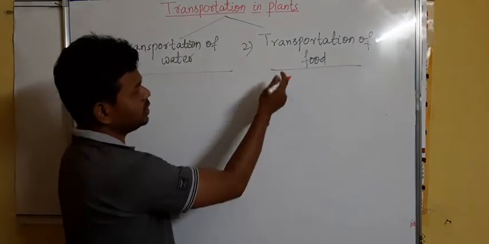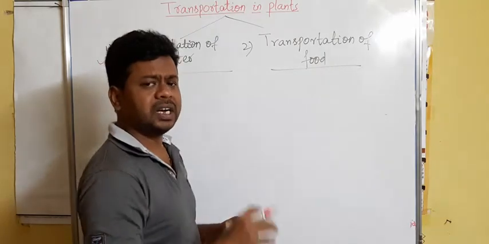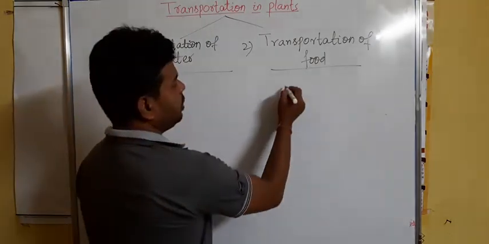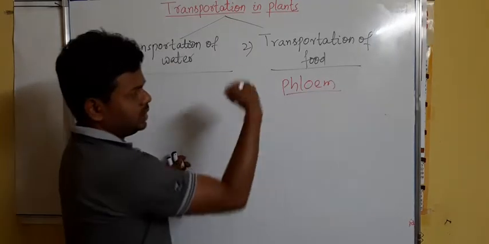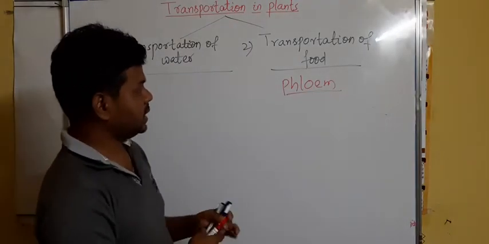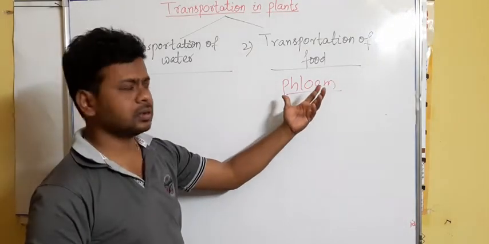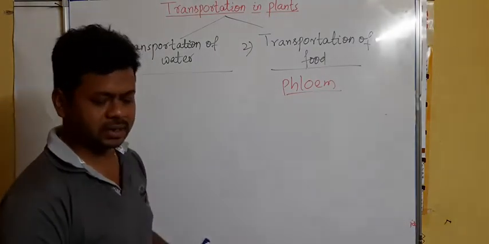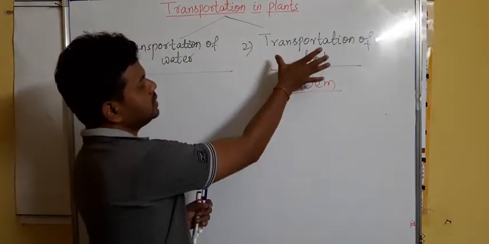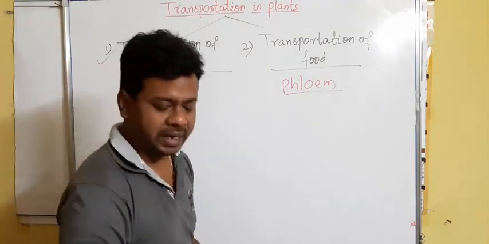As I have told already, the transportation of food takes place through a special tissue, that is phloem. Already we have discussed earlier the active process and the passive process. The difference we made in the last session. So we will now consider how the food transportation takes place. What is the mechanism behind it?